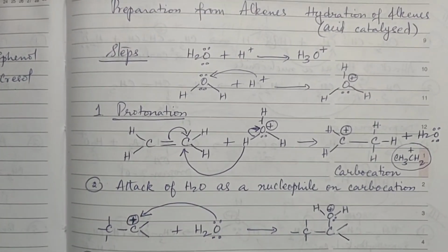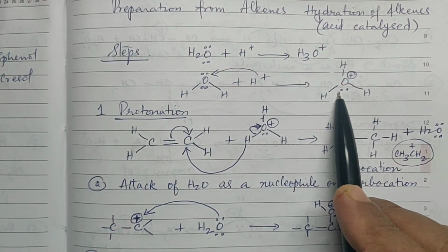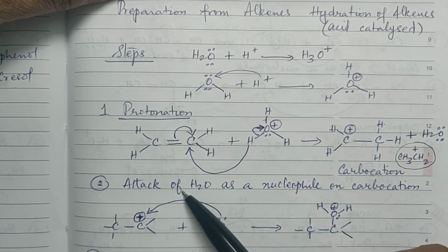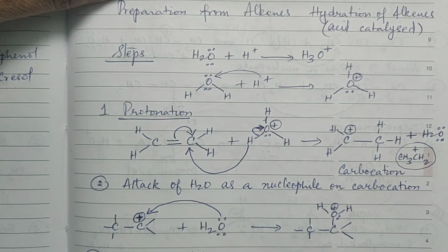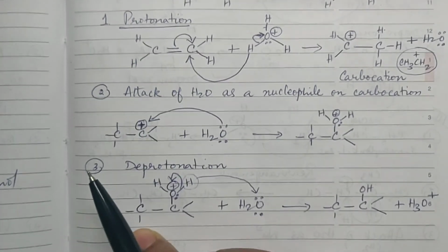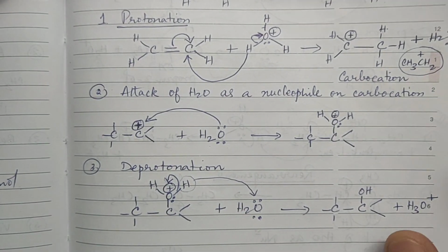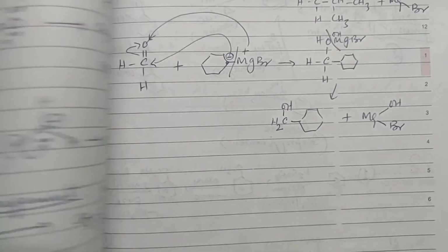So this H3O plus is regenerated again and again, which is used up in the process. So the first step is protonation, then attack of water as a nucleophile, and then the third step is deprotonation, right? So these are the steps in the case of hydration of alkenes.